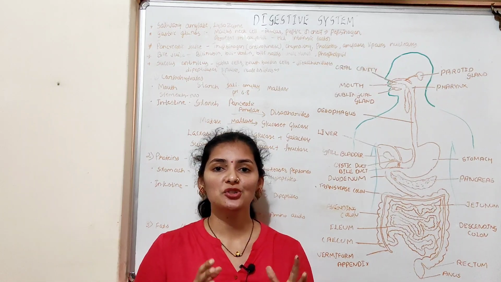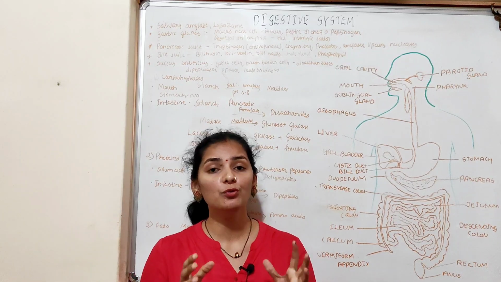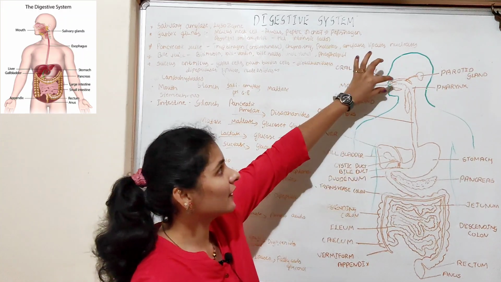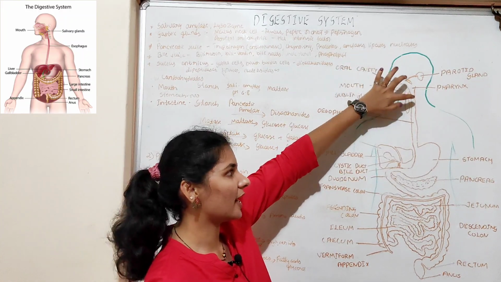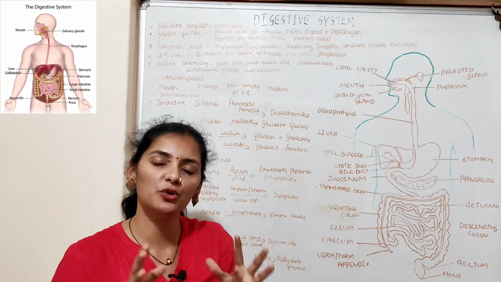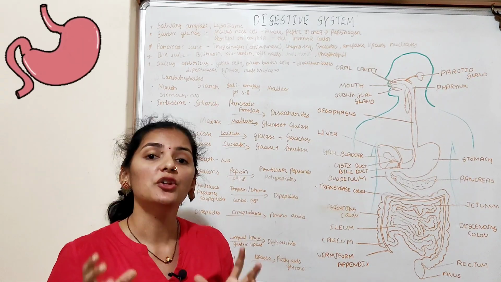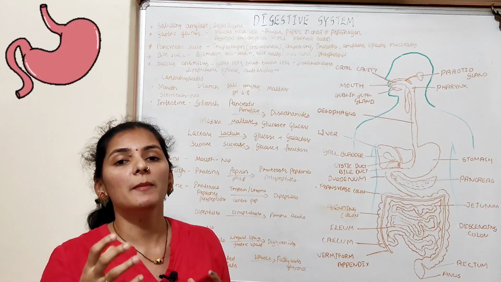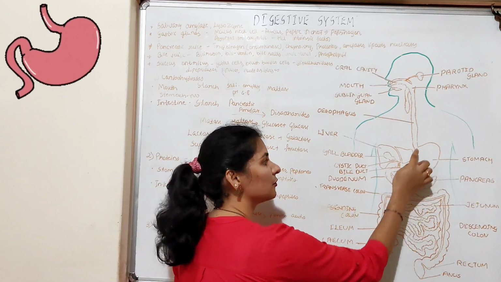Talk about the digestion of food in the stomach, or how food gets digested in the stomach. When the food from the oral cavity enters the stomach through the pharynx and the esophagus, the food stays in the stomach for about 4 to 5 hours, during which the food is thoroughly mixed with the acidic gastric juice by the muscular movement of the walls of the stomach.